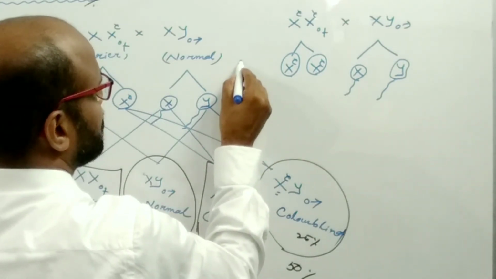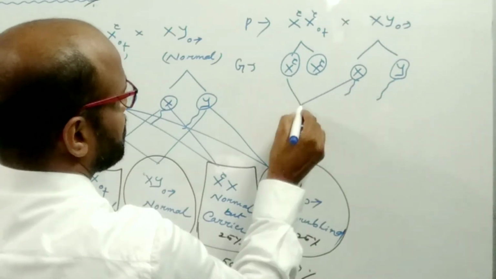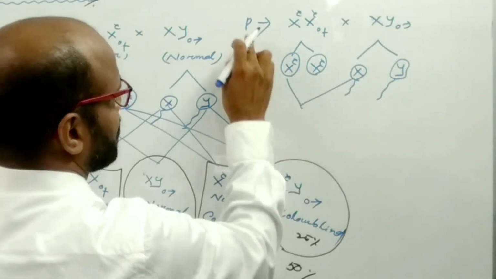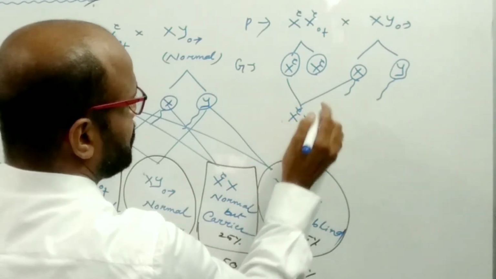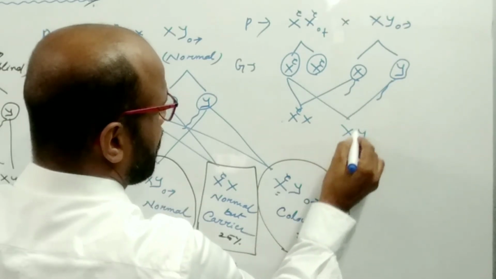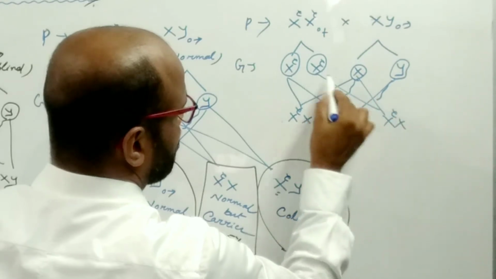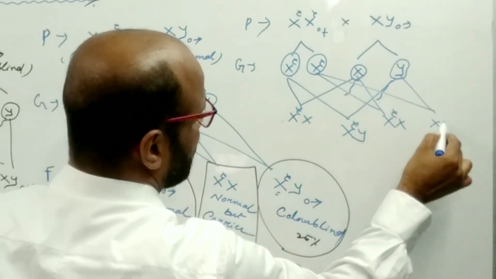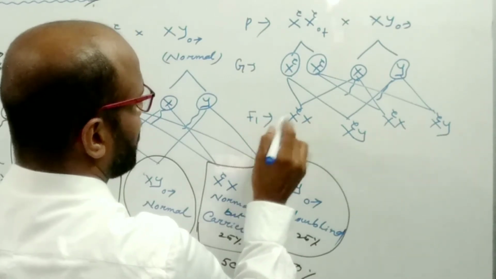This is the gamete, and this is the parent. Here is the defective gene, and here too, there is a defective gene, and there is also a defective gene here. This is the F1 generation.